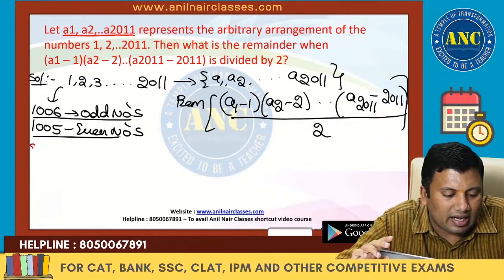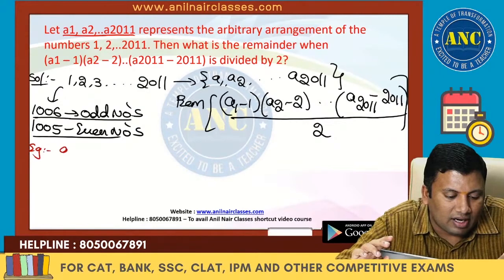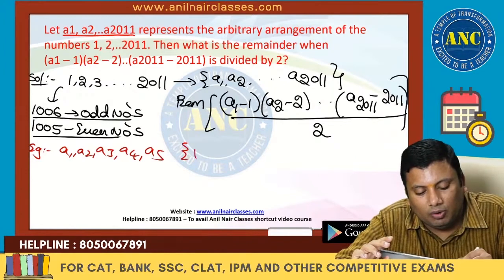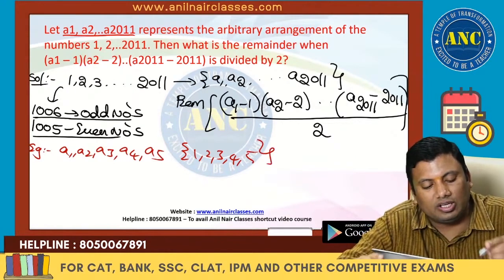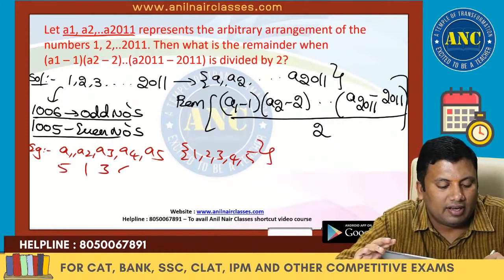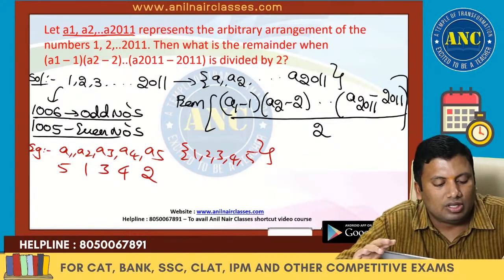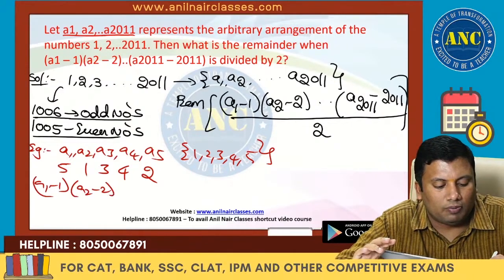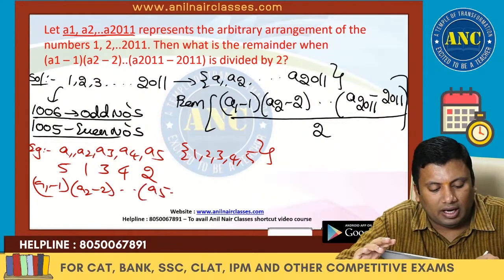Let me take a smaller example, then I will explain it. A1, A2, A3, A4, A5. Let the 5 numerical values 1, 2, 3, 4, 5 be assigned in an arbitrary way: 5, 1, 3, 4, 2. Suppose I do A1 minus 1, A2 minus 2, up to A5 minus 5, and it is divided by 2.